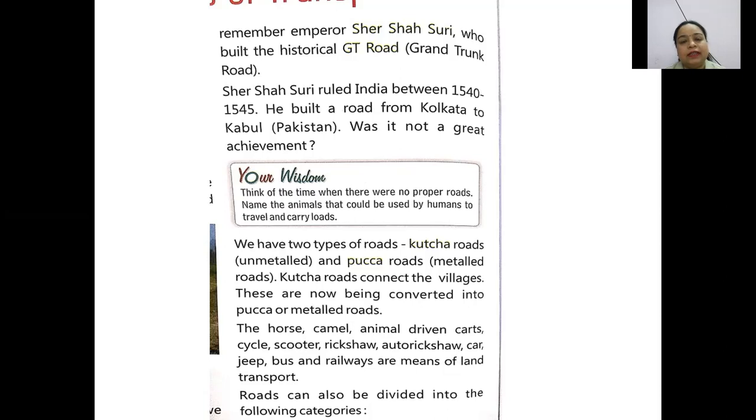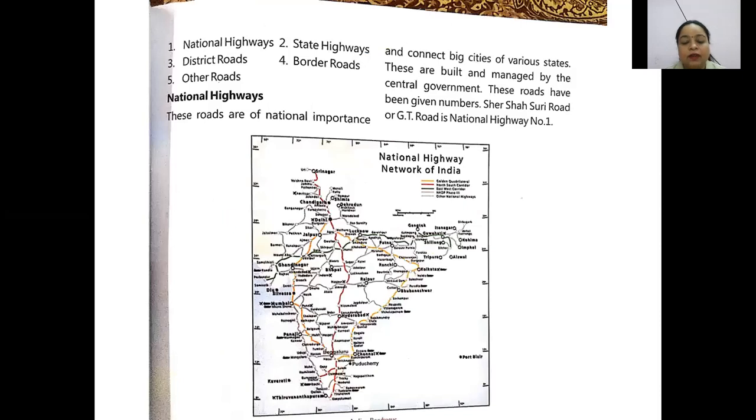Roads can also be divided into the following categories: the national highways, the state highways, the district roads, the border roads, and other roads.